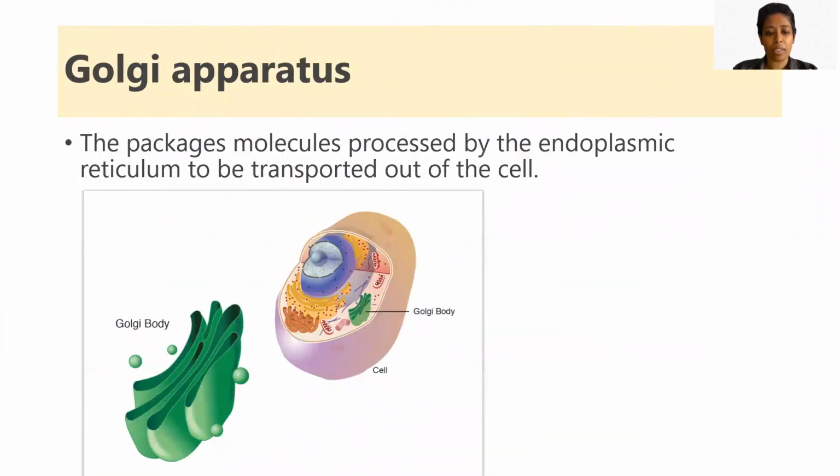The next one is the Golgi apparatus. Now, what is the Golgi apparatus? As you can see over here, the Golgi apparatus body. This is the package. It basically packages molecules processed by the endoplasmic reticulum, and gets the molecules transported out of the cell, from one cell to the other cell. As I said, the endoplasmic reticulum helps in transportation from one destination to another, but the Golgi complex helps those molecules sent by the endoplasmic reticulum, these packaged molecules, to be sent outside the cell. So this is the Golgi apparatus.